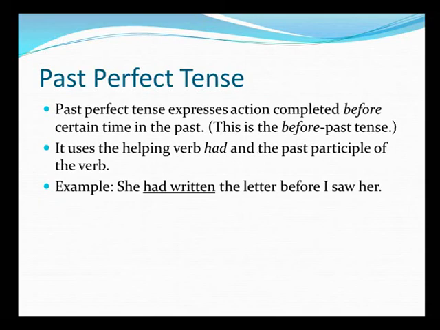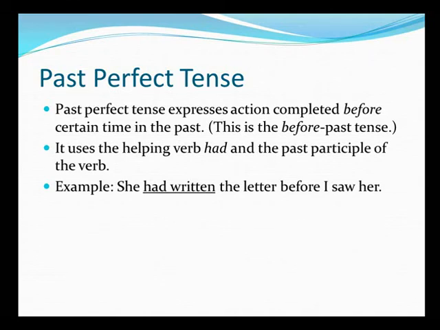So when should we use past perfect? Past perfect tense expresses an action which is completed before a certain time in the past. That means this is the before past tense. Past tense, for example, if I say he went to the market, this is past tense. So when you say he had already left when she went to the market, past perfect tense is basically the before past tense, or it expresses an action that is completed before a certain time in the past.